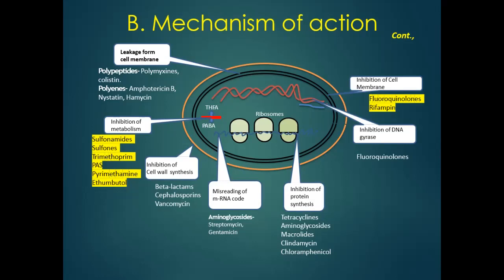Inhibition of DNA gyrase, an enzyme required for DNA replication. So they interfere with the DNA. This includes the fluoroquinolones, ciprofloxacin, moxifloxacin, gatifloxacin. These floxacins belong to the fluoroquinolones and they have activity against DNA gyrase. Inhibition of the membrane, for example rifampin, they also act on cell membrane synthesis.